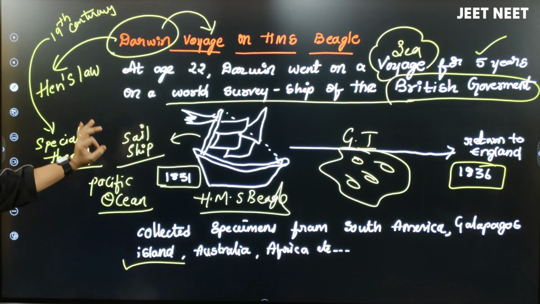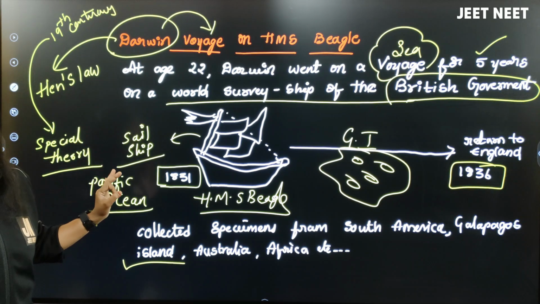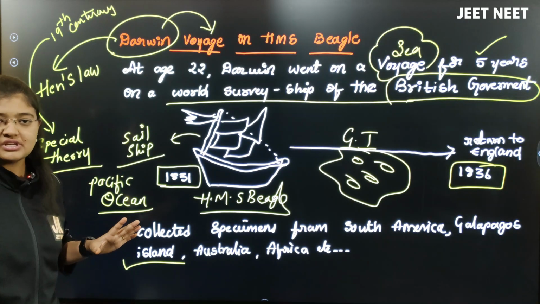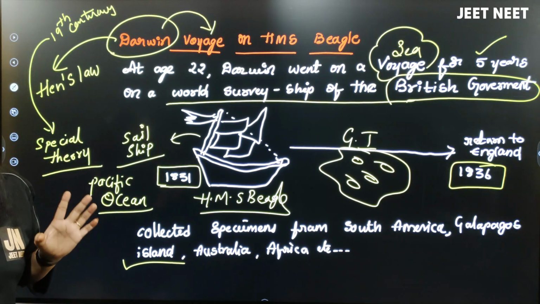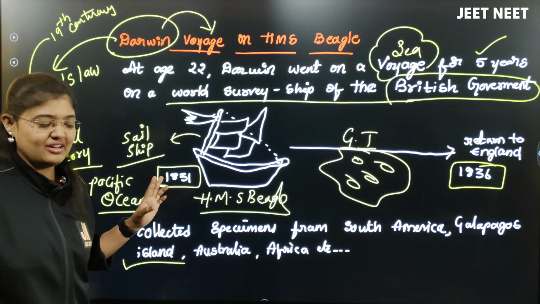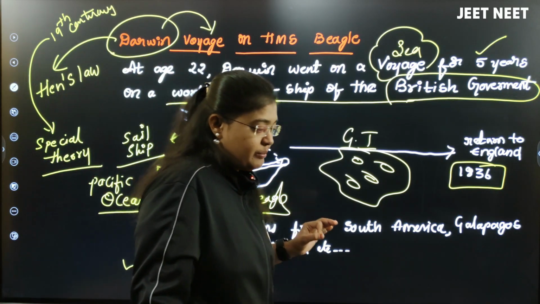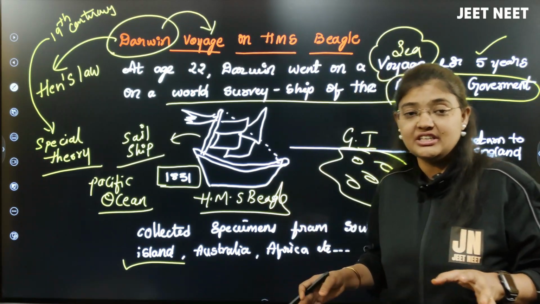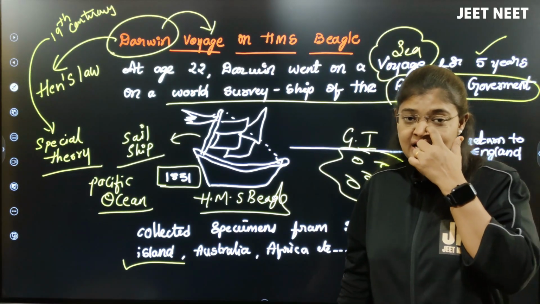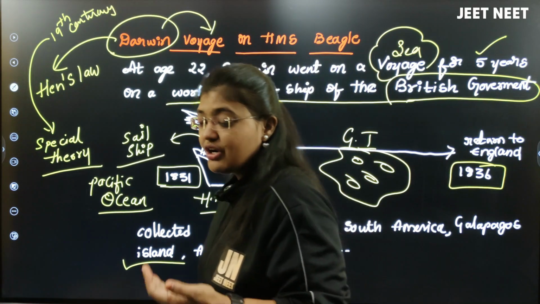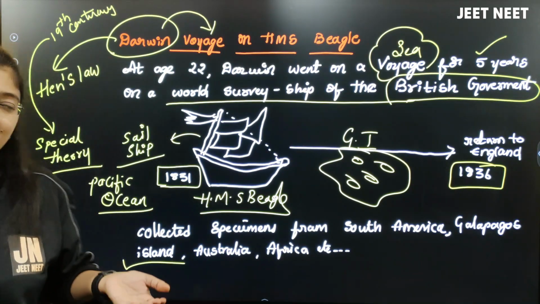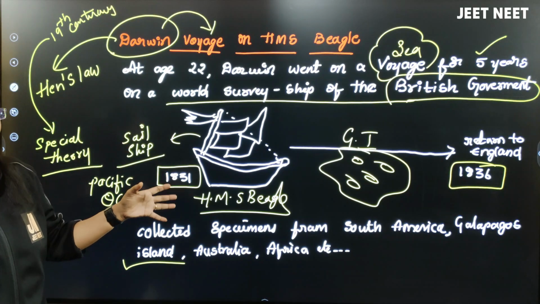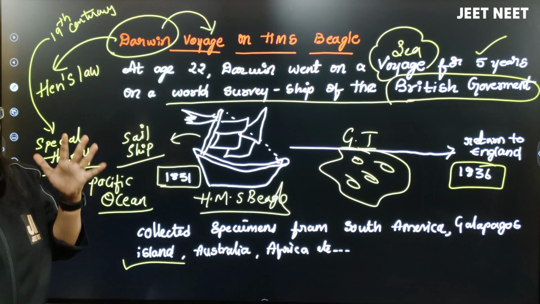I am just revising this slide again. Charles Darwin, who is the father of evolution, wrote a book called Origin of Species. In that Origin of Species he gave the theory called Darwinism. Before discussing that theory, note that Charles Darwin gave it because of the sea voyage he did. Because of the suggestion of Henslow, Darwin started the sea voyage in 1831 and completed it in 1836, which means he did this journey for 5 years.